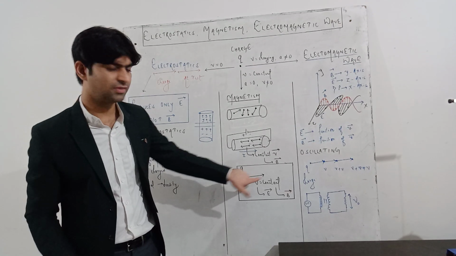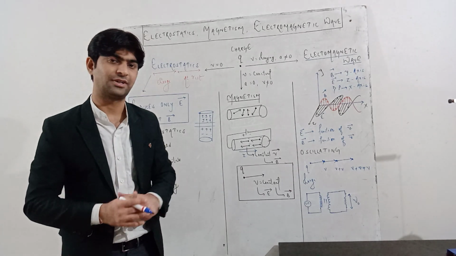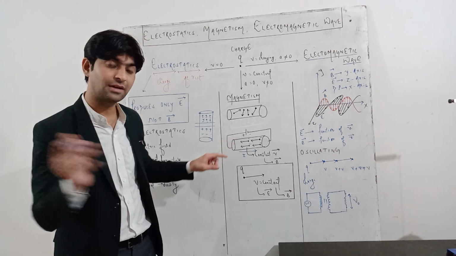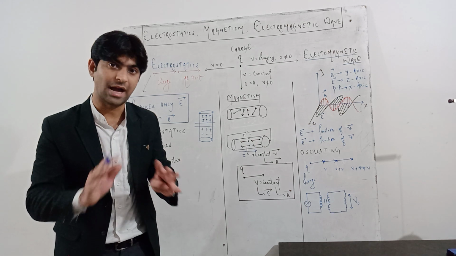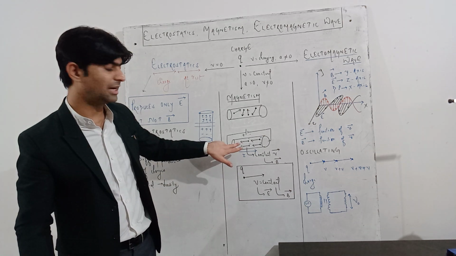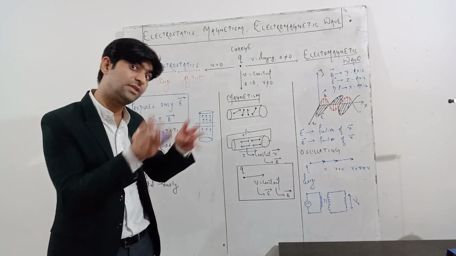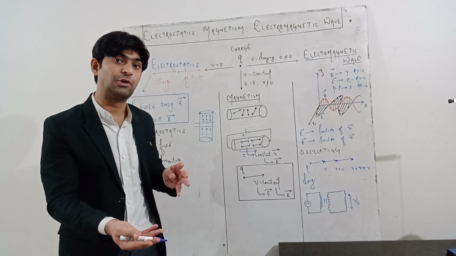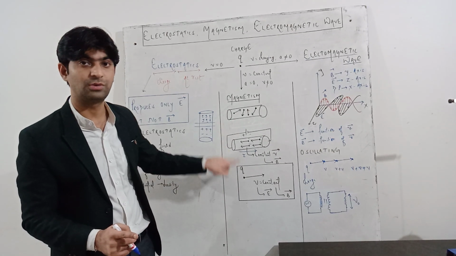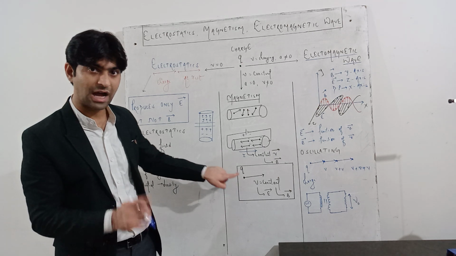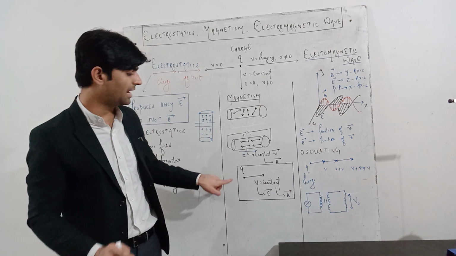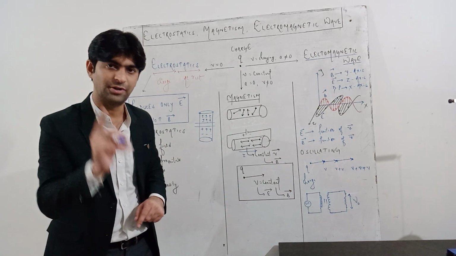So when a single charge moves with a constant velocity, it produces electric and magnetic field both. But when the conductor conducts, it only produces the magnetic field, not the electric field. Two different things are there, my dear students. One is the electrons flowing inside the specimen of the conductor, where the positive ions are also there, which makes the conductor neutral. And one is only a single charge. Try to differentiate between these two conditions. A single charge has a certain amount of net charge. When there exists a net charge, there exists an electric field, and since it is moving with a constant velocity, it produces a magnetic field also.